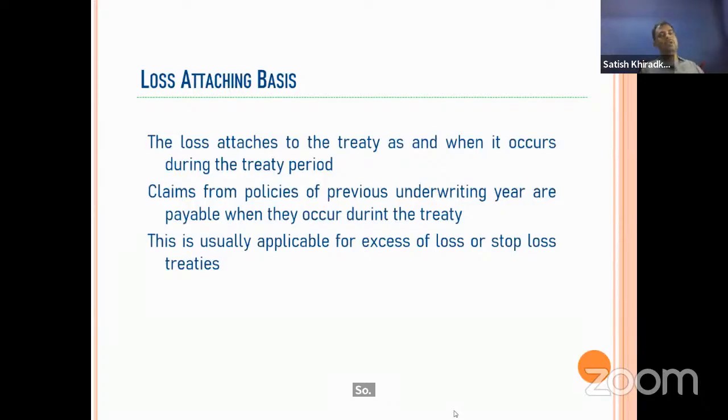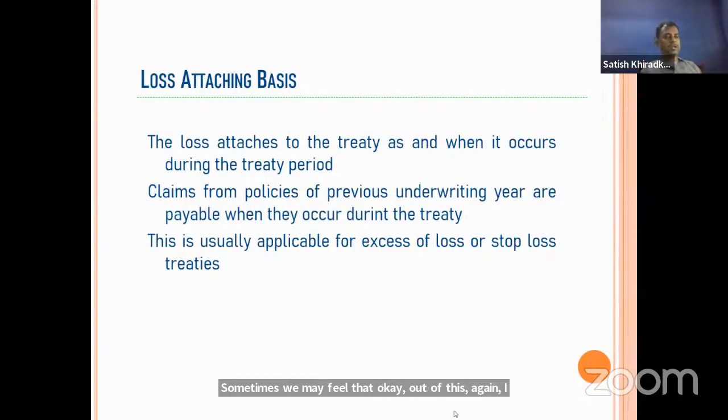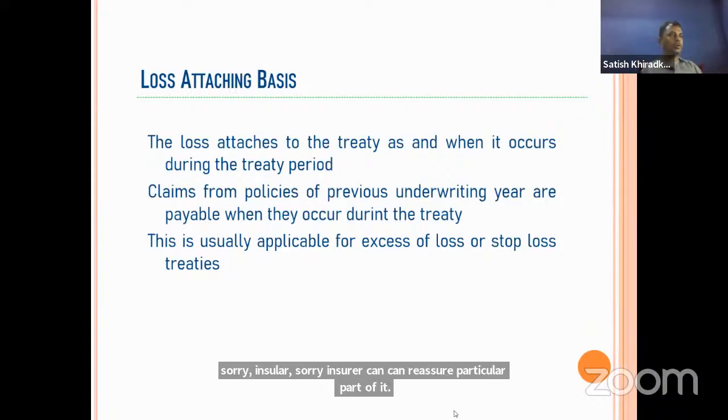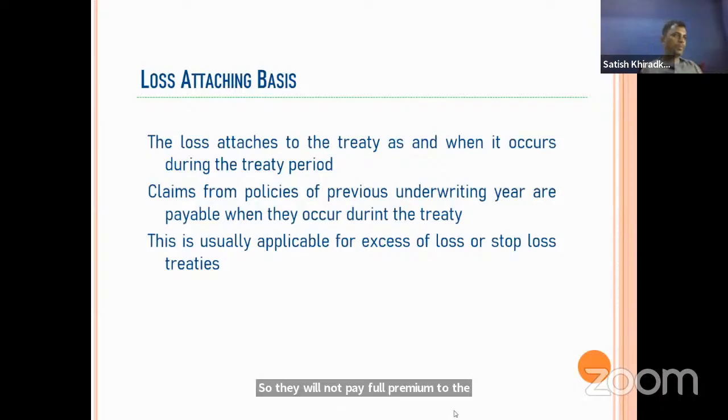I'm going further now. Sometimes it may happen that whatever we are underwriting, whatever withdrawal premium we are taking, it is not necessary that we will reinsure everything again. Sometimes we may feel that, okay, out of this I can retain this much. So the insurer can reinsure a particular part of it. So they will not pay the full premium to the new reinsurer as portfolio entry premium. They will give only that part for which they are again reinsuring. So that's why I have an objection on the word intermediary.